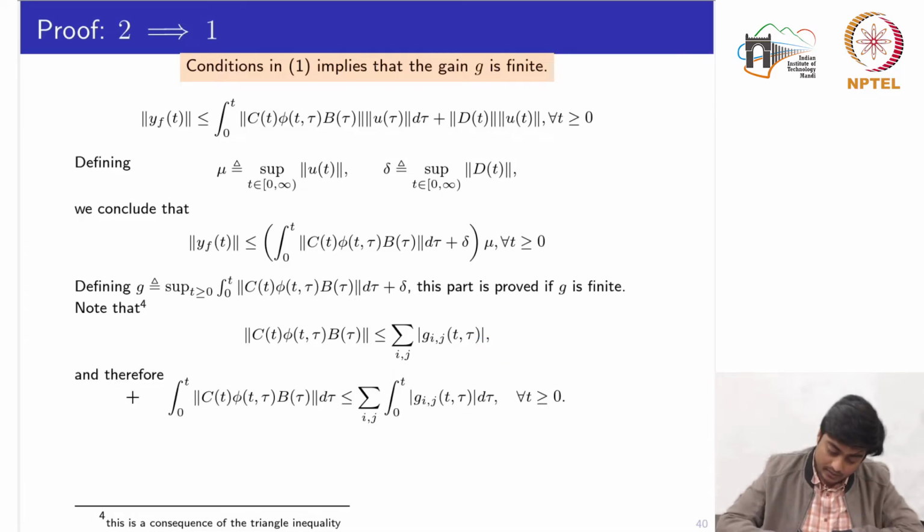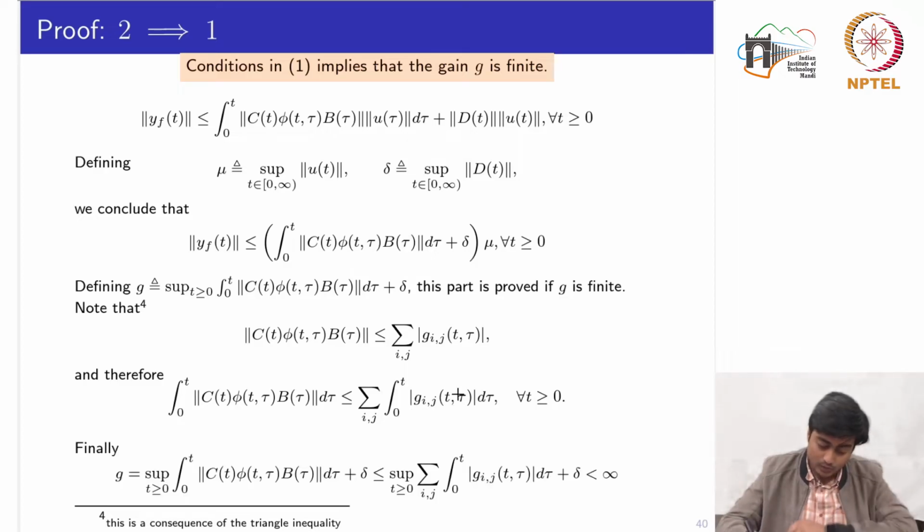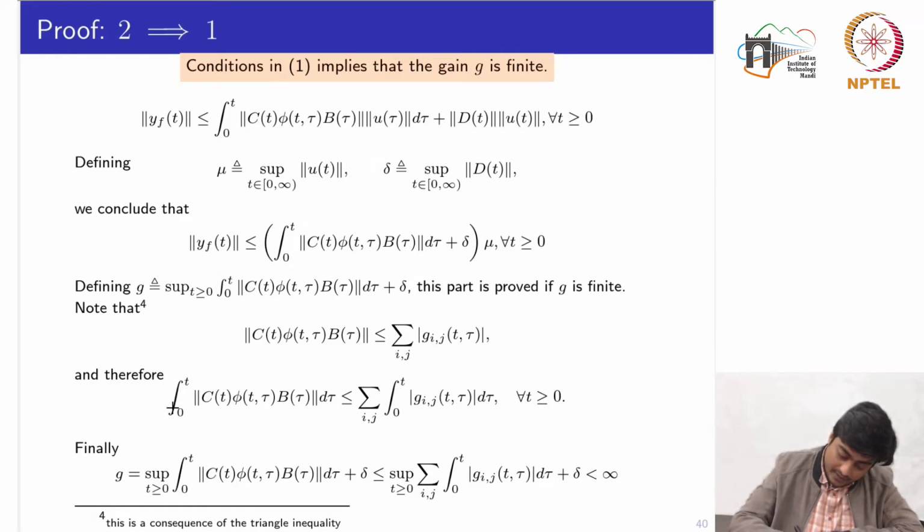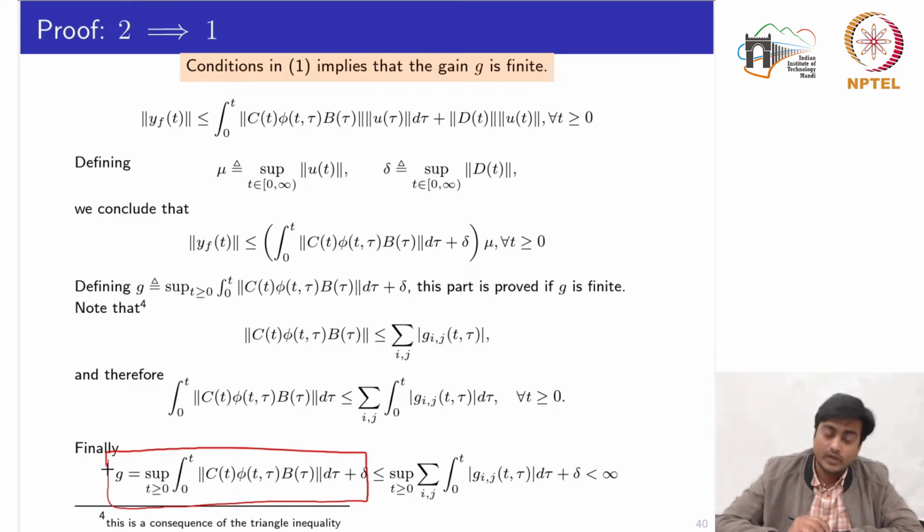Now using this fact, we can rewrite this inequality by taking the integral on both sides, because it won't change anything as both the quantities are positive. So I have added the integral on both sides, from 0 to t and 0 to t. Again, taking the supremum on both sides, once I write the supremum over here, this part is what we defined initially as the summation of the delta. So from here to here I have done two things: I have added the delta on both sides first, and then took the supremum.